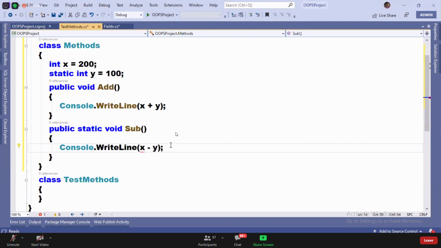Listen. When you are defining methods, there is one and only one point that you require to keep in mind. What is that?